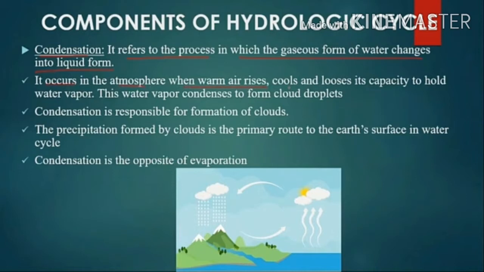These clouds produce precipitation, which is a primary route for water to return to the earth's surface in the water cycle. Condensation is the opposite of evaporation. Evaporation is liquid water becoming water vapor, liquid form to gaseous form. Then condensation is from the gaseous form, once again we get rainfall, the liquid form.